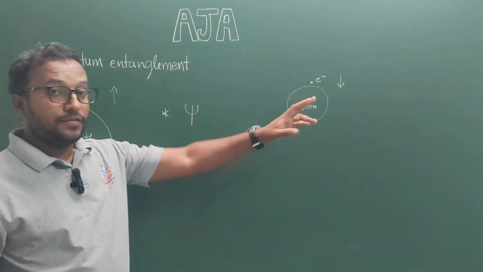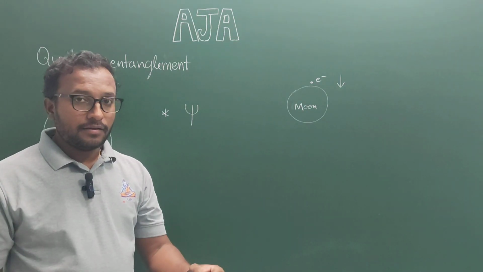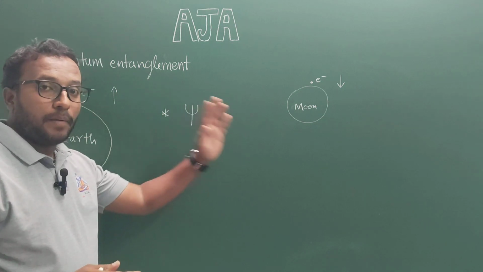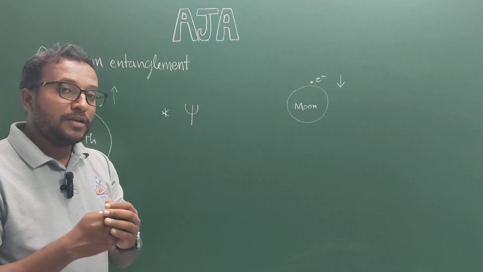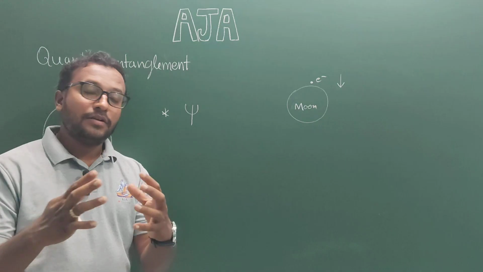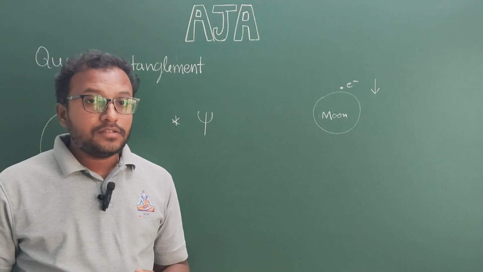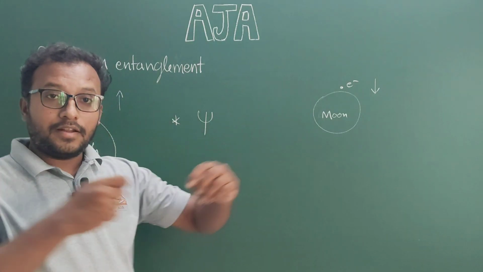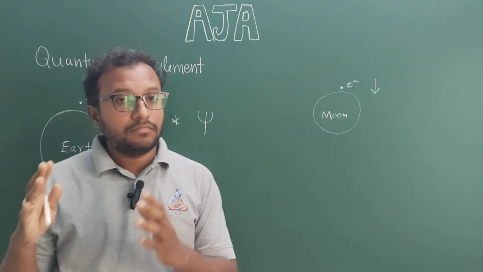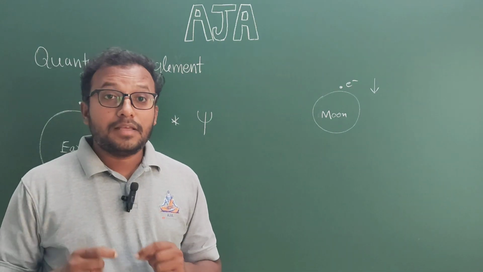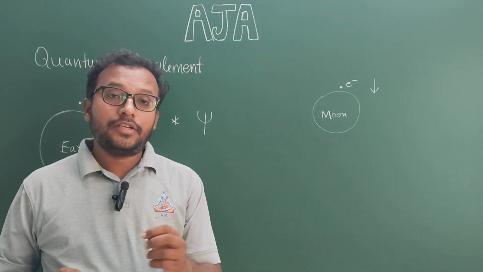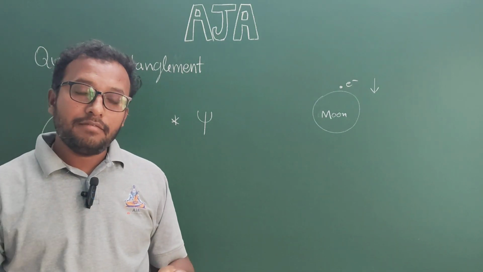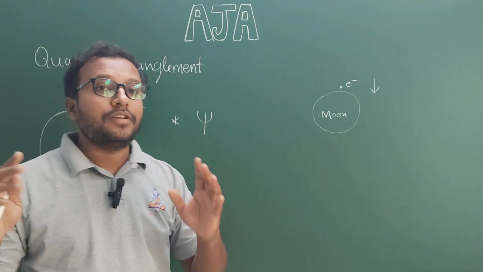And these two particles, which are said to be quantum mechanically entangled, must have the same wave function, which means they must have the same mathematical description. Once the shared mathematical state is created, it doesn't matter how far they are separated, they are still in the same system. Separating them by miles is like stretching a single piece of string to a larger distance, so pulling one end will still affect the other end instantly.